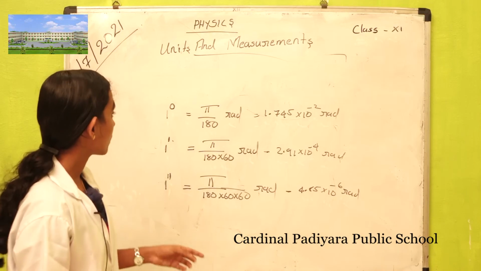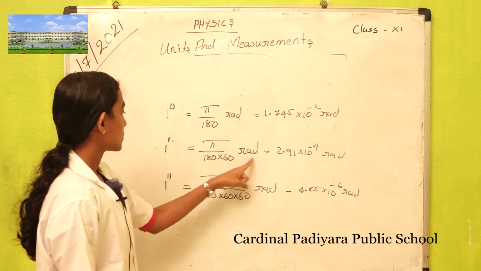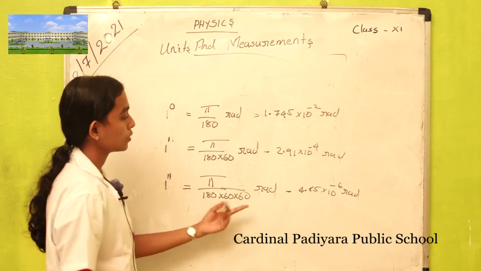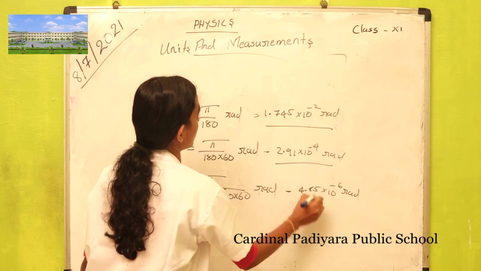These are the three ways to convert degree into radian, minute into radian, and second into radian. These are the values you should learn by heart.